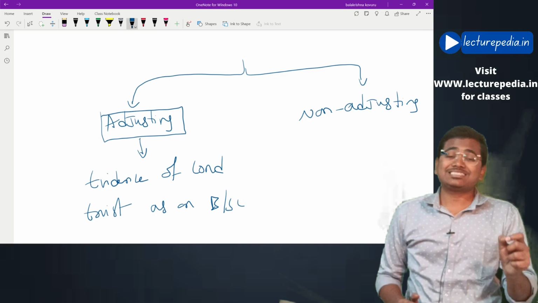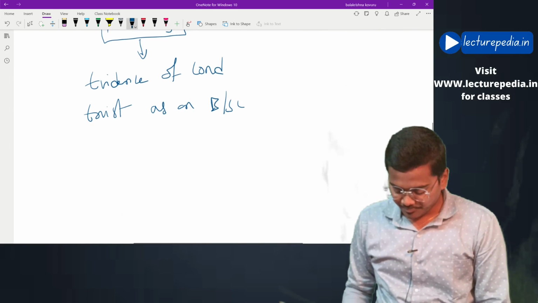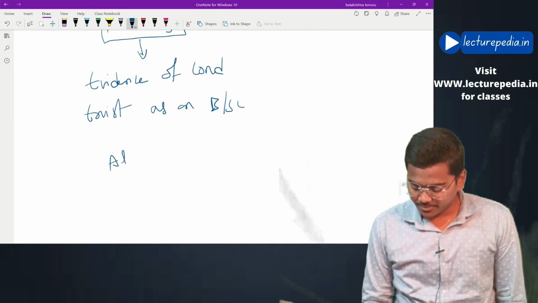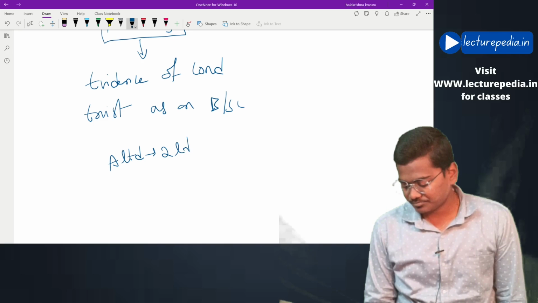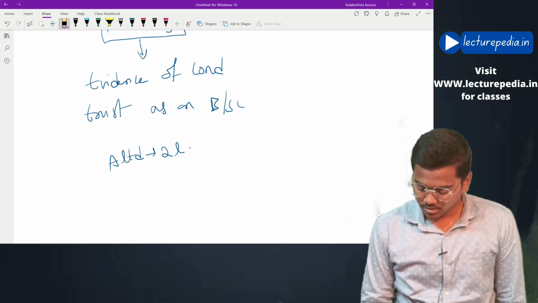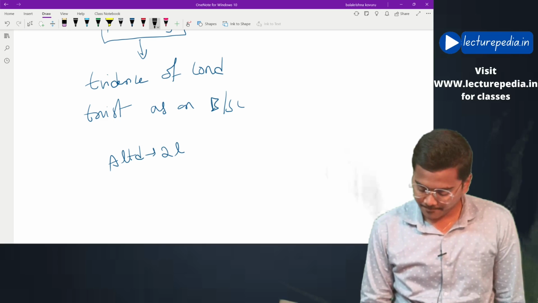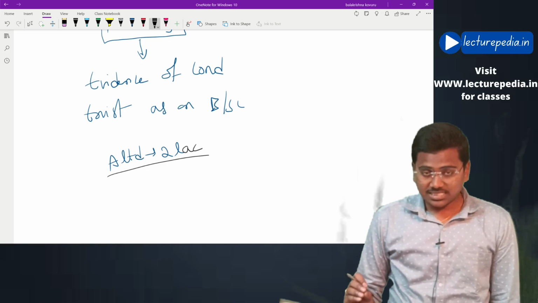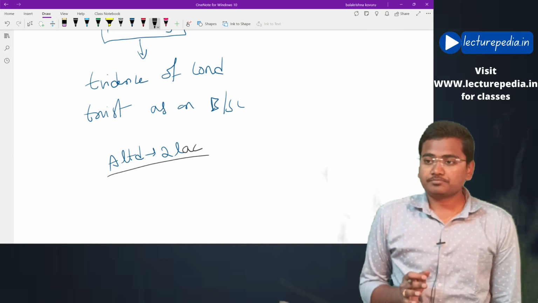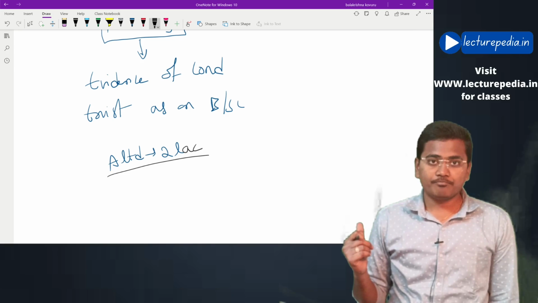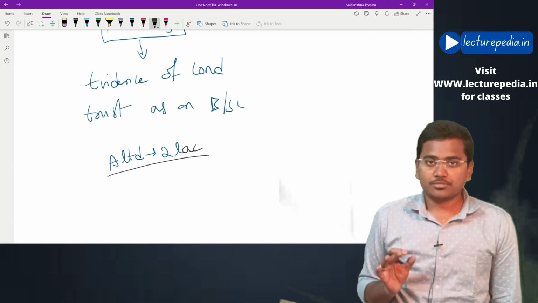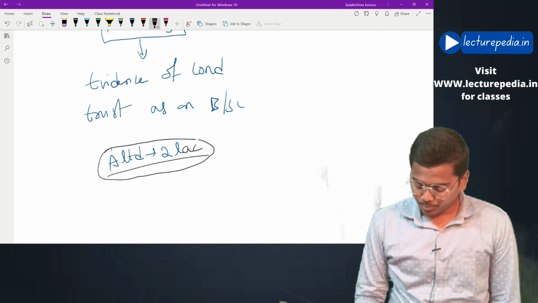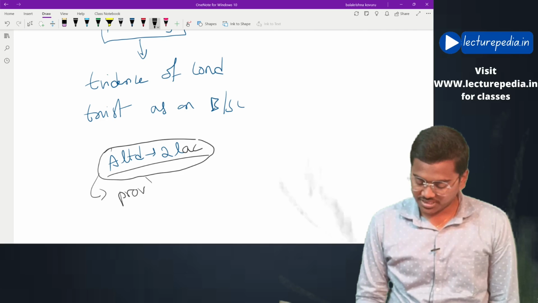Example, let's say as on balance sheet date, entity is having a debtor of A Limited for amount 2 lakhs as on balance sheet date. Now, it is known to the entity that this A Limited will become bad debt, thereby they want to provide provision as on balance sheet date.